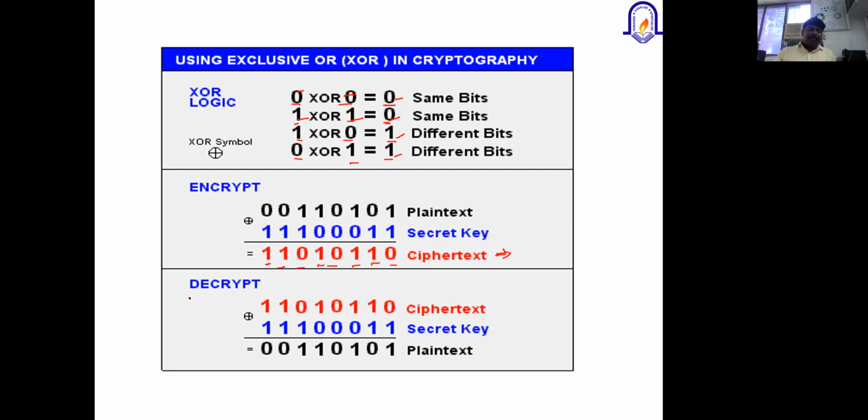When we apply decryption, one input will be the ciphertext and the other input will be the key. If you apply the XOR operation with the ciphertext as well as the key, so if the inputs are the same, 1 1, the output will be 0, again 1 1 0, again 0 1 1, and 1 0 1, 0 0 0, 1 0 1, and then 1 1 0 0 1 1. Now we reproduce the plain text using the XOR operation. You can check this against the plain text we calculated.